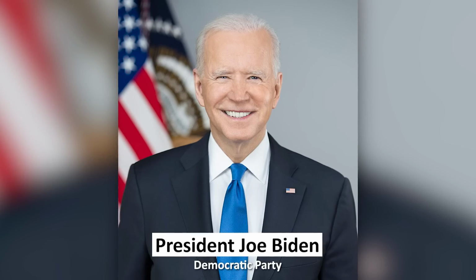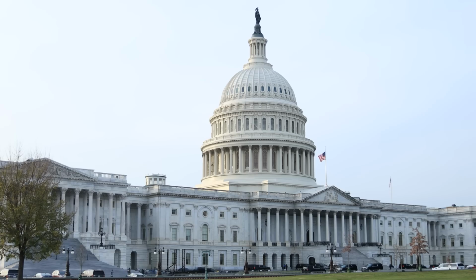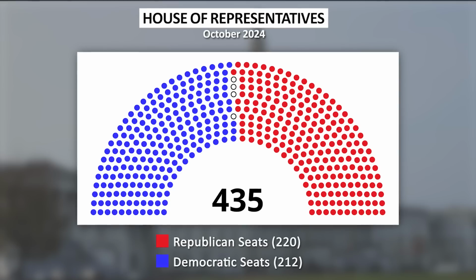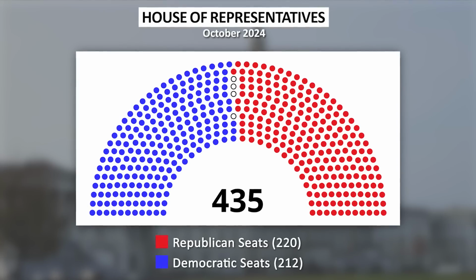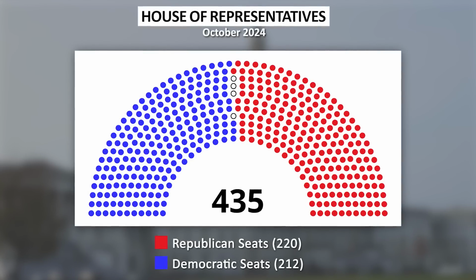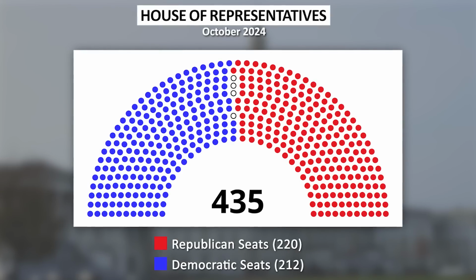The current president, Joe Biden, is a member of the Democratic Party, but the House of Representatives, so one of the two chambers of Congress, is currently controlled by the Republican Party. And they block a lot of the policies that President Biden and his party would like to implement.